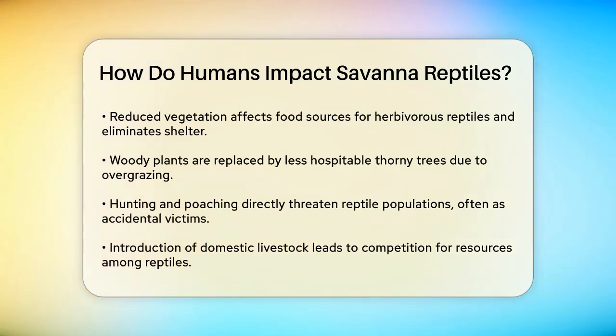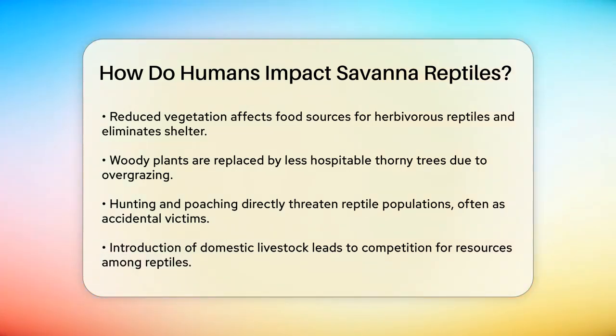Human activities such as hunting and poaching also directly impact reptile populations. While hunting is often targeted at larger mammals, reptiles can become accidental victims or be hunted for their skin, meat, or other body parts. Additionally, the introduction of new animals to the savanna, such as domestic livestock, can lead to competition for resources and habitat, further threatening native reptile species.